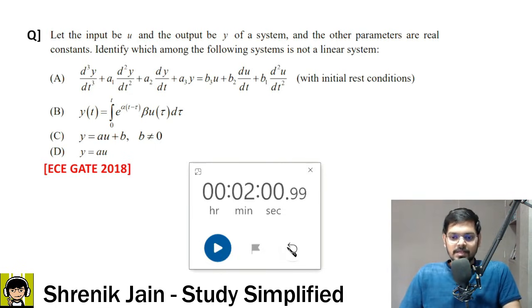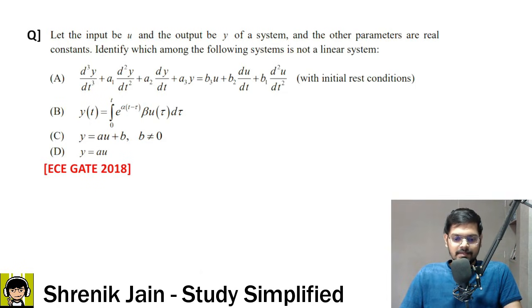Okay, so the time is up. The right answer is, who is the culprit? Sir, the culprit is option C. Okay, it is not LTI.